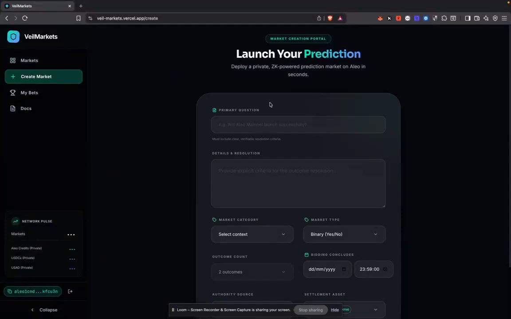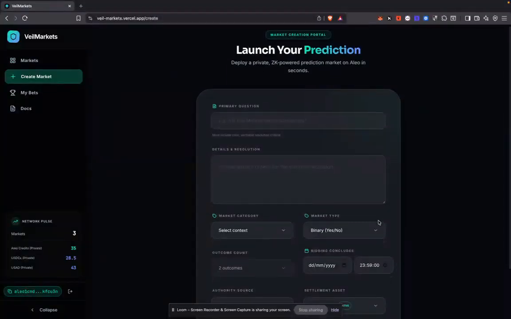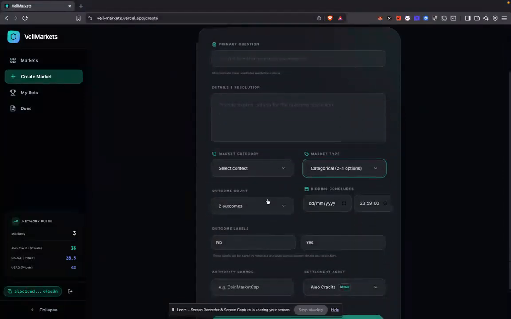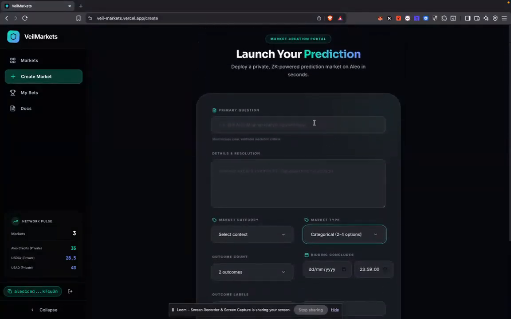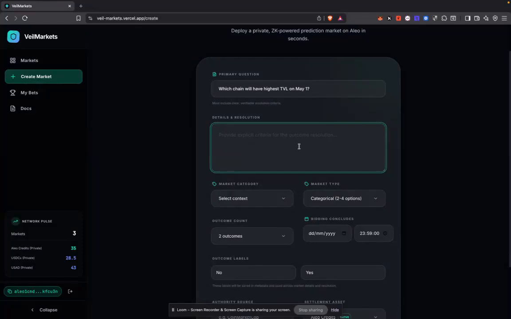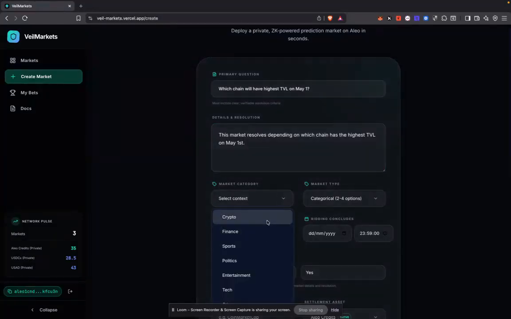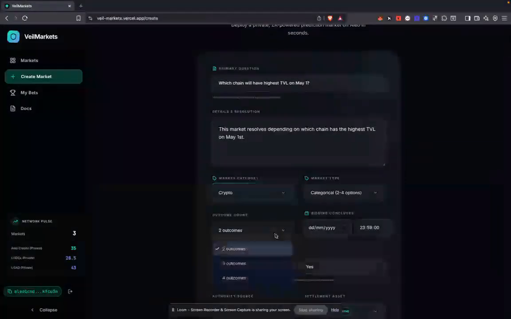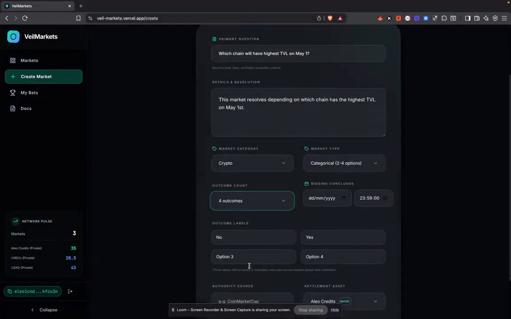Another major update we did in this wave is that we now enabled non-binary markets. Earlier we just had yes and no binary markets, but now you can create markets with more than two outcomes. So I'm going to create a market now. Let's see which chain we have, and then I'm going to put in the detail and the category, crypto, and now it's categorical. I want to have, say, four outcomes.